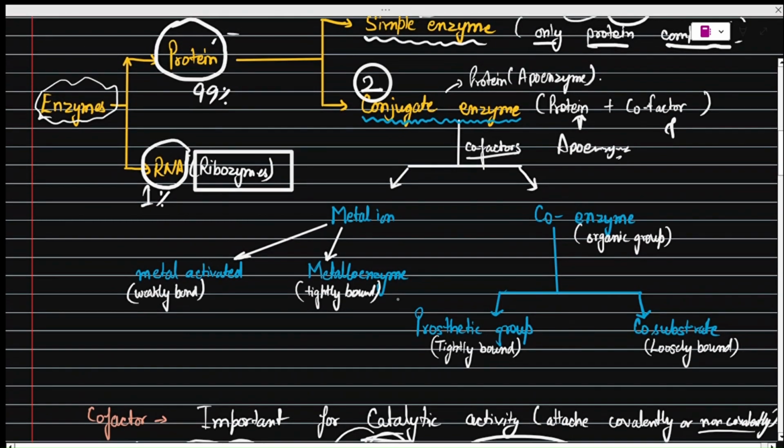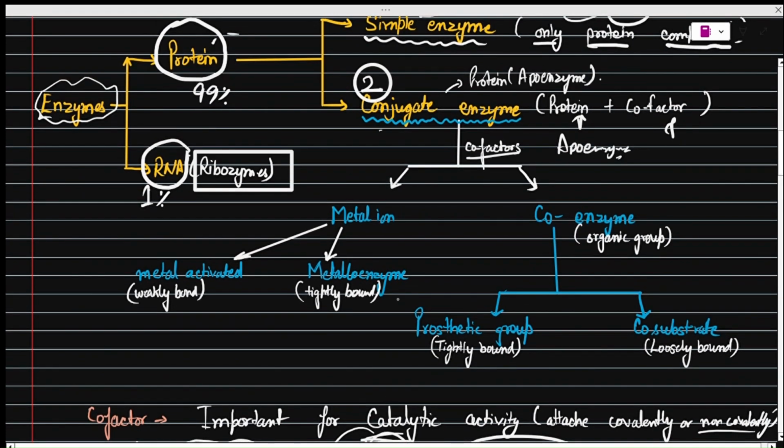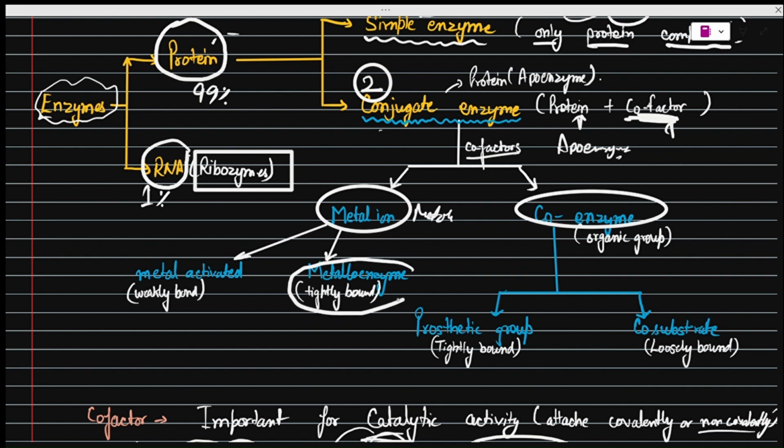And this cofactor, which is the non-protein part, can be further of two types. First, it can be a metal ion, and another it can be a coenzyme. Metal ion is basically metals. If it is tightly bound, then it is called metalloenzyme, and if it is weakly bound, then it is called metal activated enzyme.